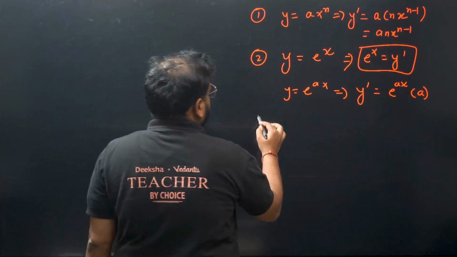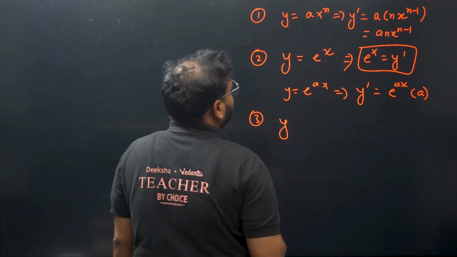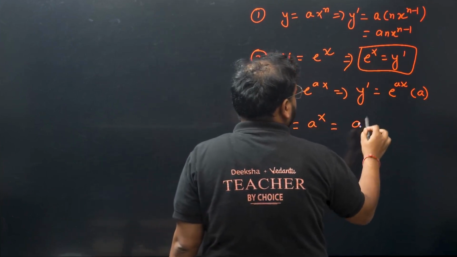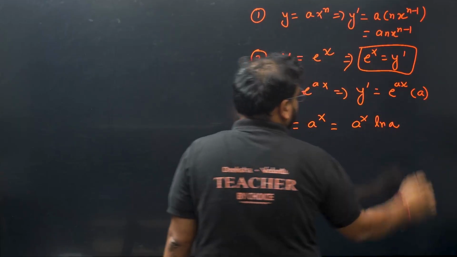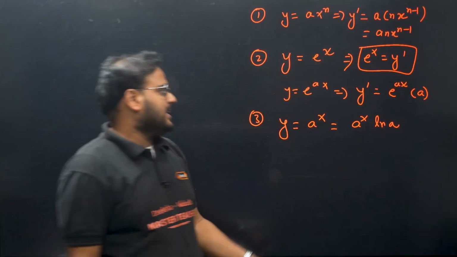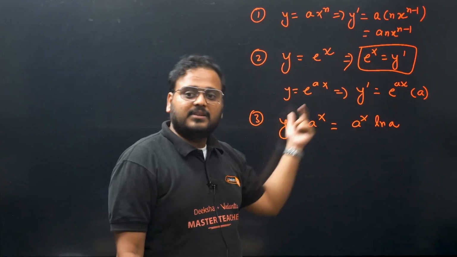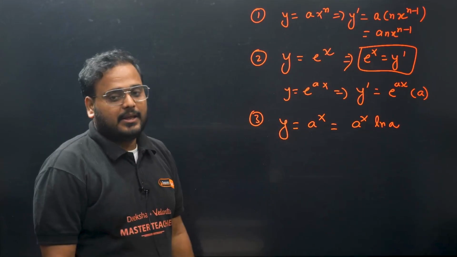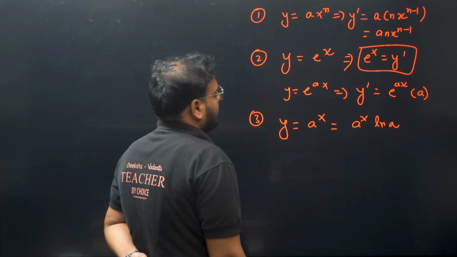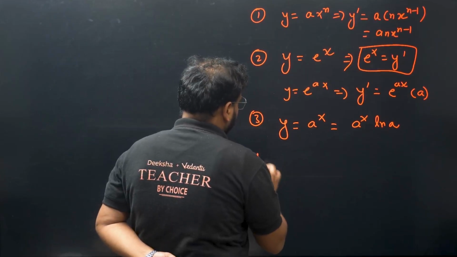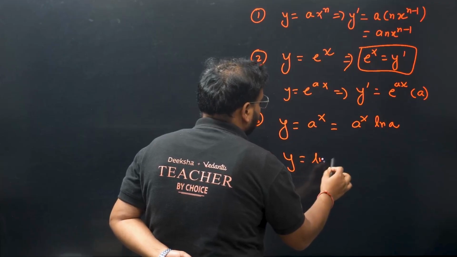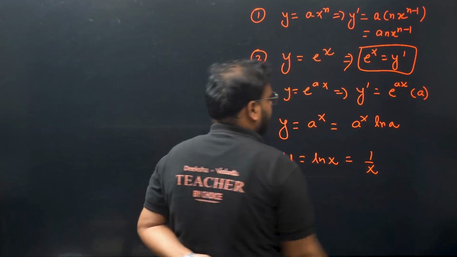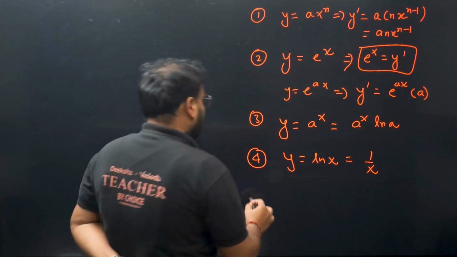Alright, next up, y equals a power x. What is the answer for this? A power x, times ln a. If you have the base as natural base e, then you have the answer as e power ax, but if you have a power x, the answer is a power x ln a. Okay, all right, let's move on then. If we have y equals ln x, what is the answer? The answer is 1 by x, 1 by x.